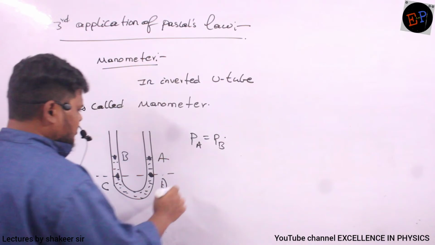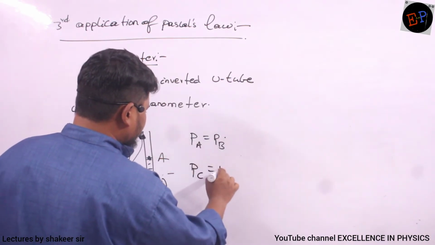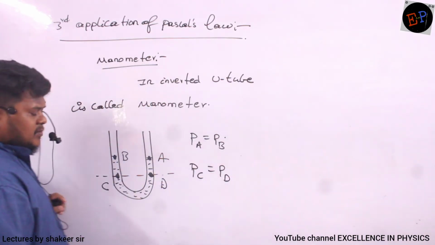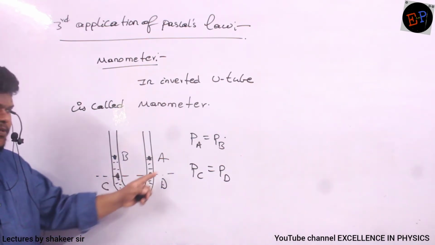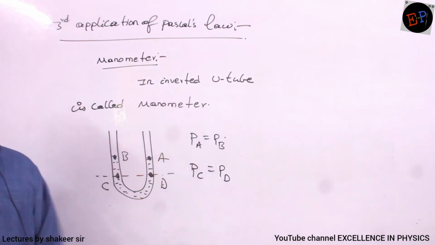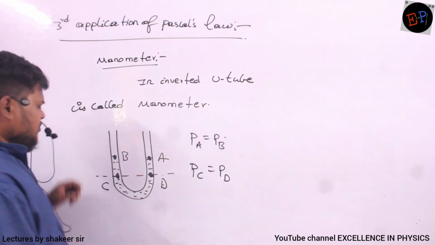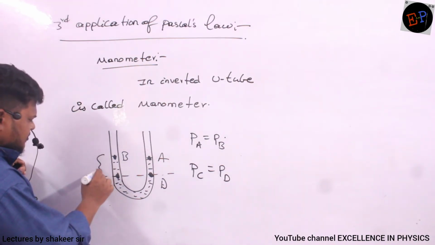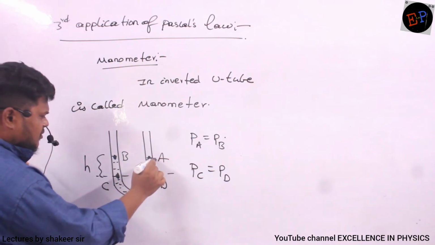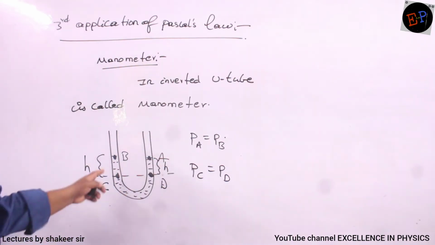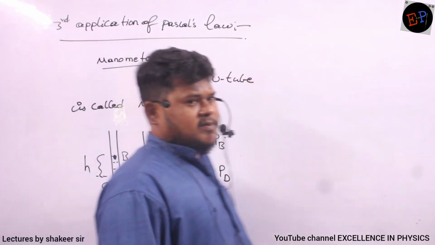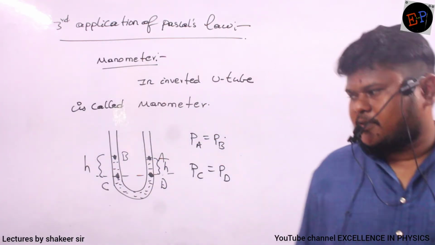So now can you say pressure at point C is definitely equal to pressure at point D, because both these points are present in the same mercury itself? So pressures must be equal. Now if this height is h, therefore this height is also h, no? So what will be the pressure at point C, if this is mercury?